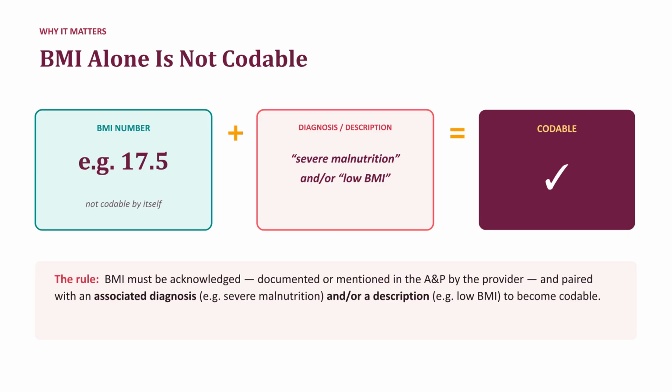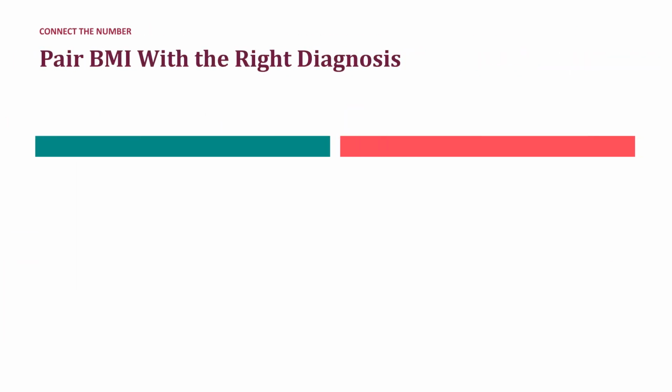Let's look at why this matters. A BMI value by itself is not codable. If you simply chart a number like 17.5 without further context, it cannot be captured. It only becomes codable when you acknowledge it in the assessment and plan, and pair it with an associated diagnosis, such as severe malnutrition, or a description, such as low BMI. Once you have the BMI, connect it to the appropriate clinical picture.